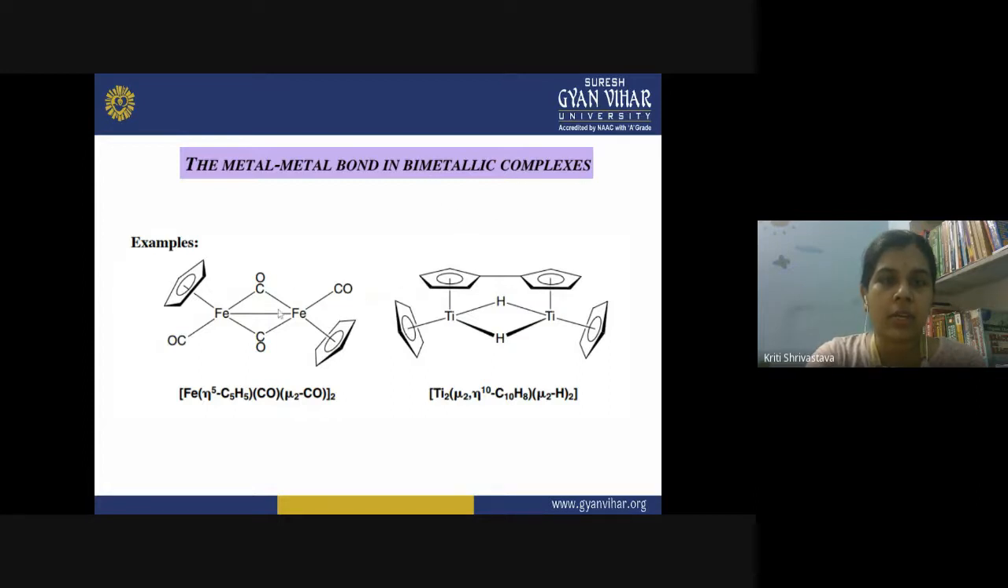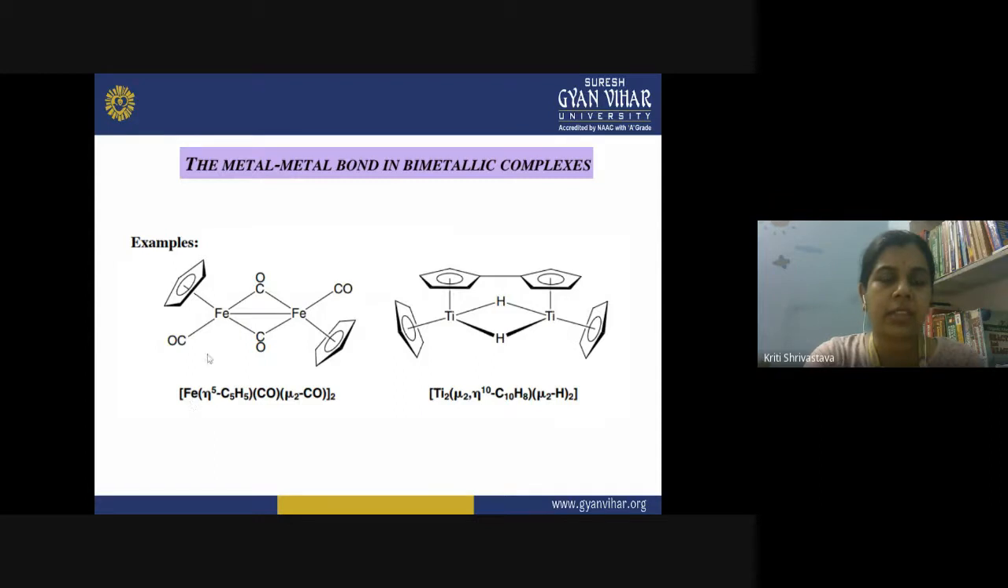So, here you can see in this picture we have two metal atoms present in a single complex. So bimetallic means two metal atoms are present, or you can say two metal ions are present in the single complex, and you call them a bimetallic complex. You can see here two examples are given.